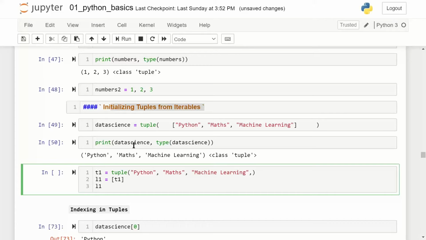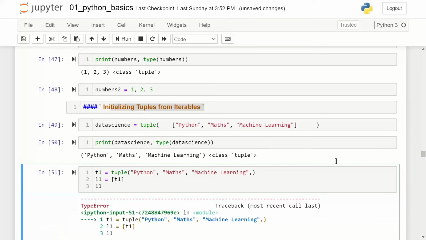L1. I am then printing the list L1. Control enter.